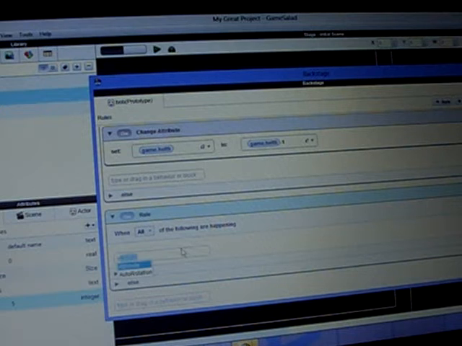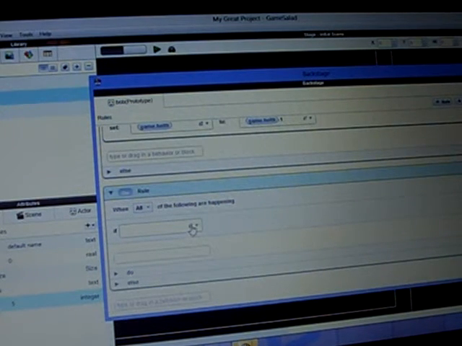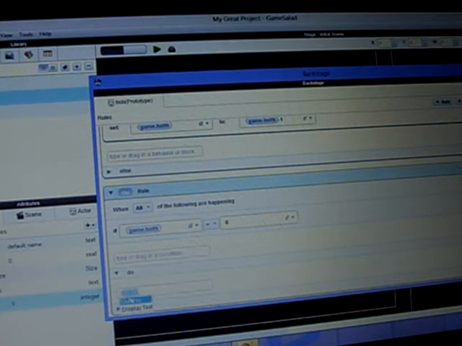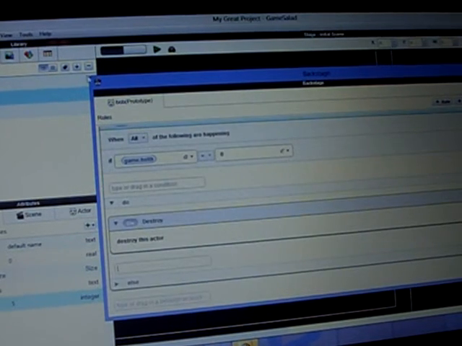And then we're gonna make another rule, and this is gonna be an attribute. Put in an A, then if, and then click on this attribute, game health equals 0, do destroy. And then we're just gonna make one more actor, and just name it whatever you want, so LOL.